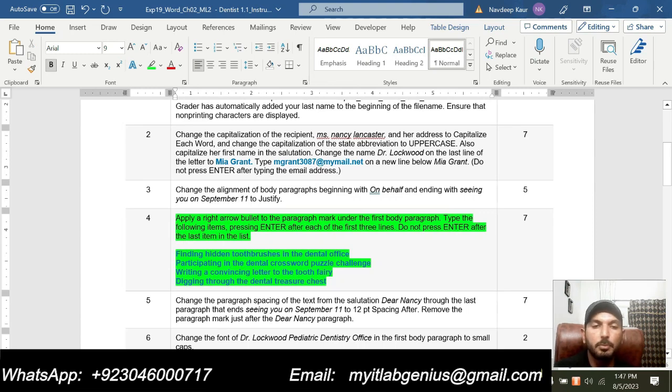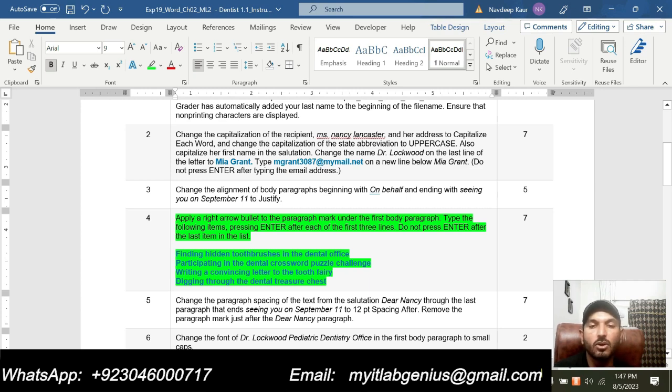Step number 4 is to apply a right arrow bullet to the paragraph mark under the first body paragraph. Type the following items, pressing Enter after each of the first 3 lines.